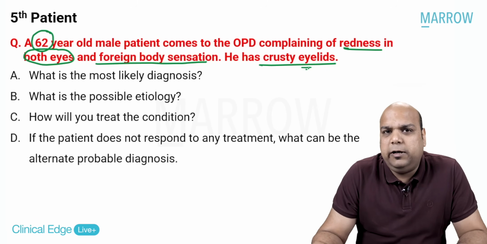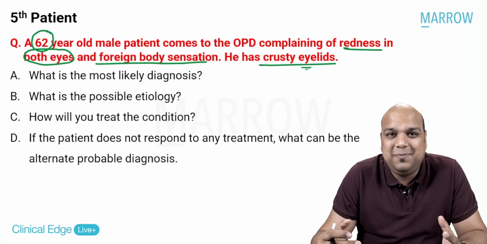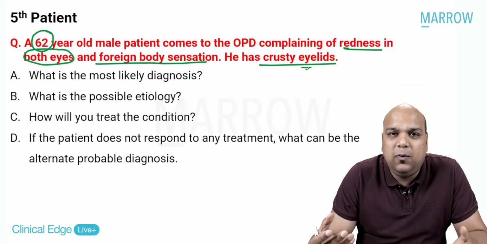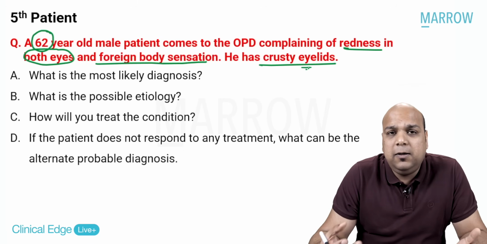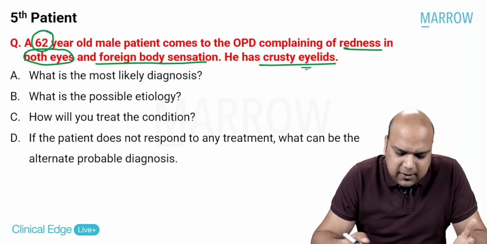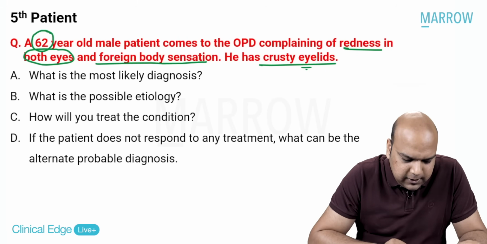Now, I'll show you a photograph for this, even though this is not an image based scenario which I am giving you. But because crusty eyelids can be seen without the help of any machinery, you're not going to use a slit lamp. Yes, you can still see just by your naked eye. So let me show you how the patient walked into the OPD.